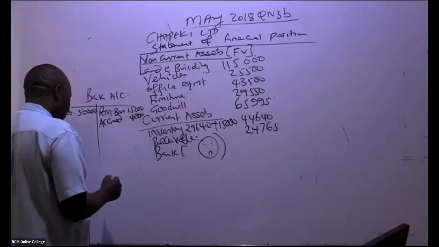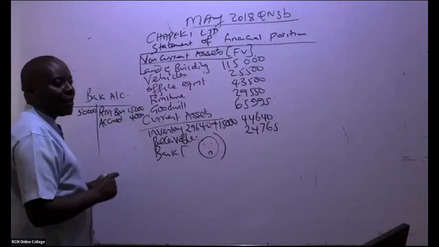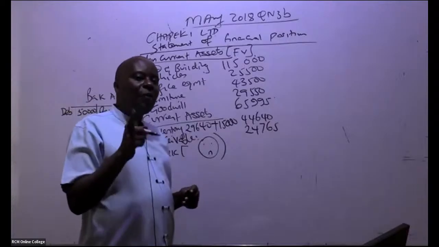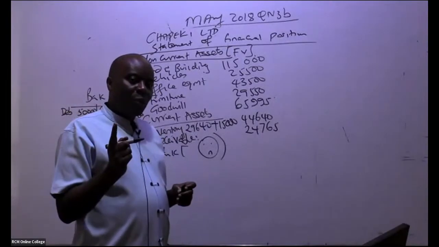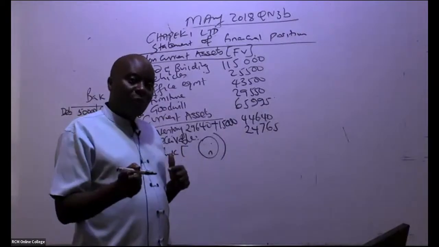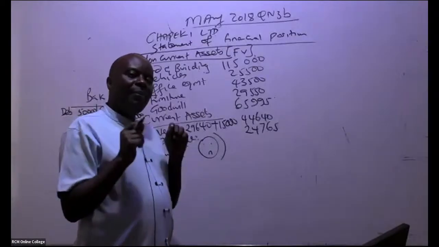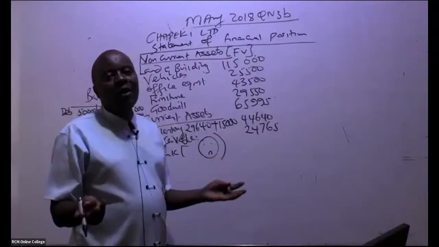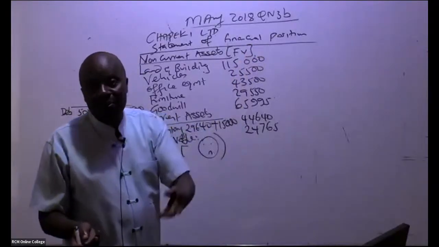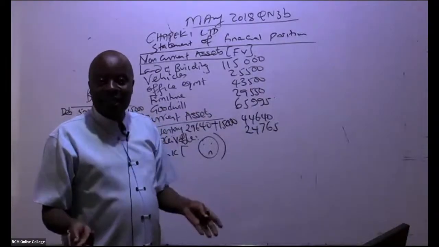So we debit accrued expenses account, we credit the bank account. Do we have any balance that was brought forward? If they tell you that there is a bank overdraft, it is a balance brought down, but on the credit side. Once the proceeds come, you don't have to be told that the bank overdraft was paid.